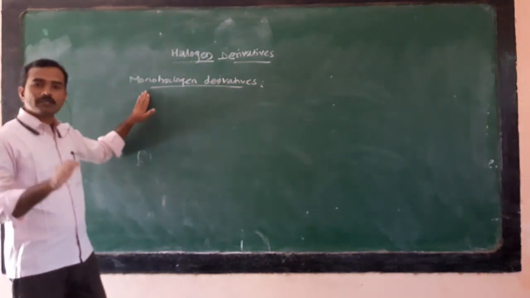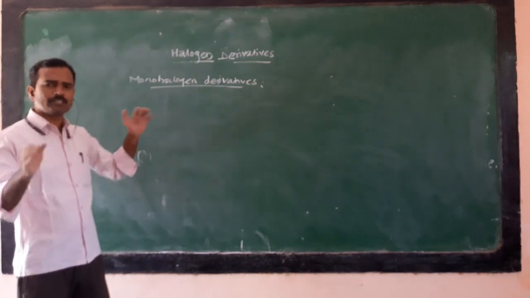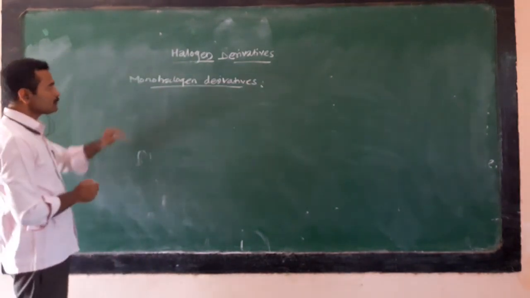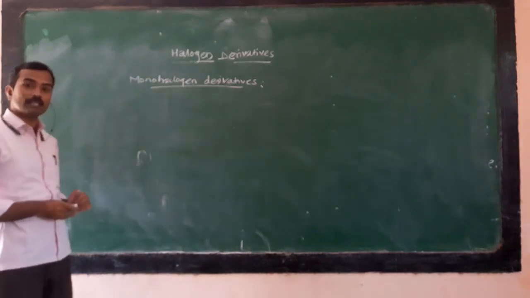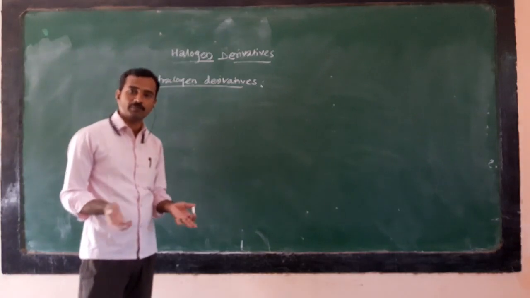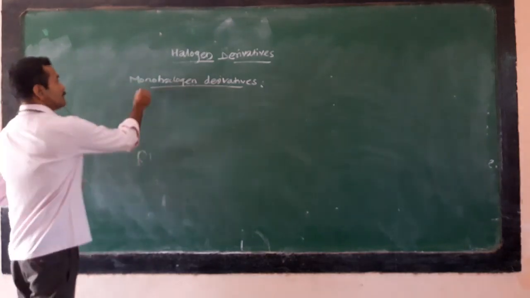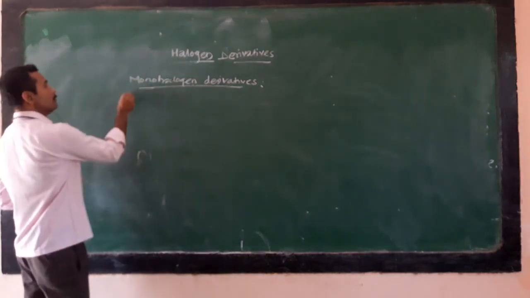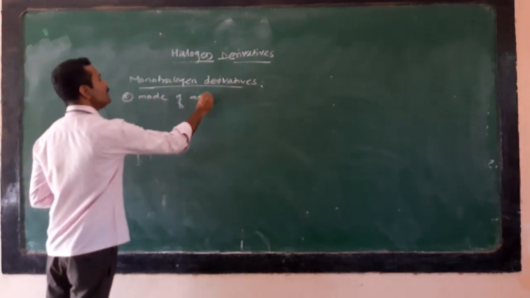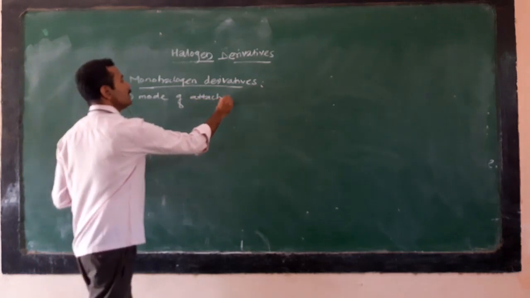Okay, then we consider here monohalogen derivative and try to study more about it. So monohalogen derivatives are further classified into different types. First one is classification based on mode of attachment.